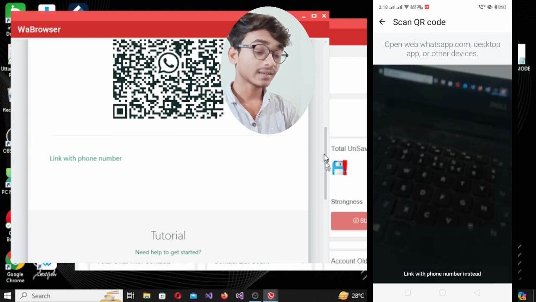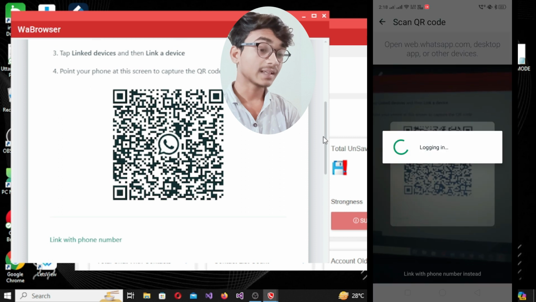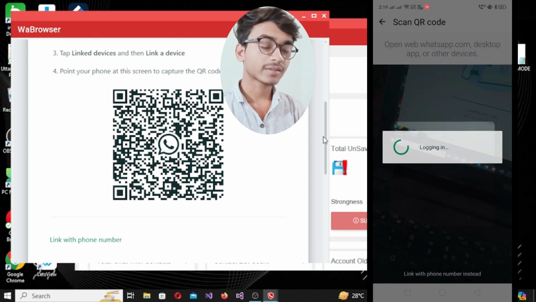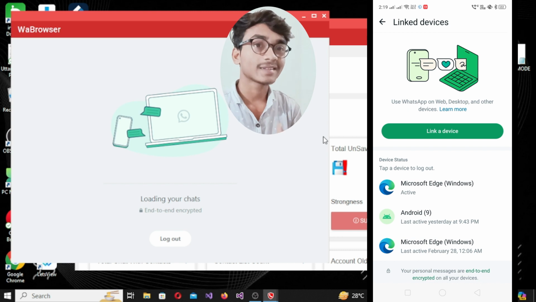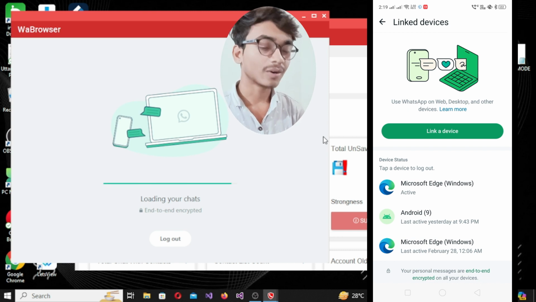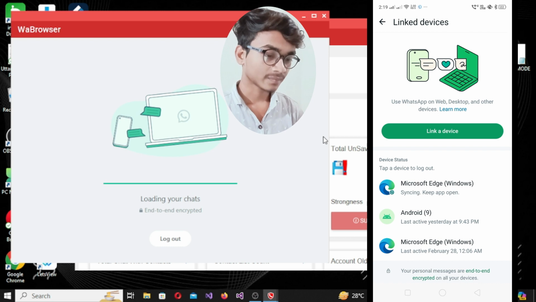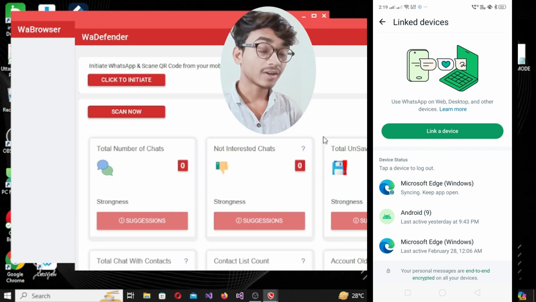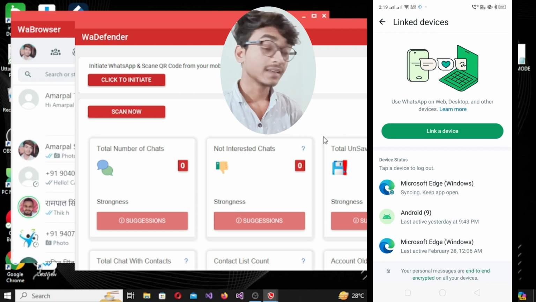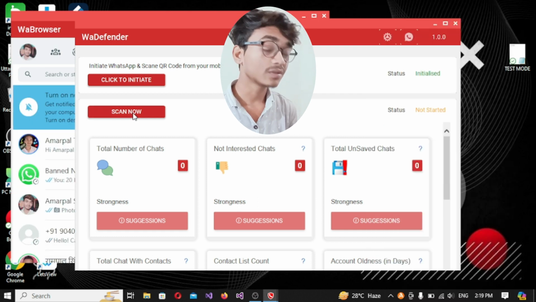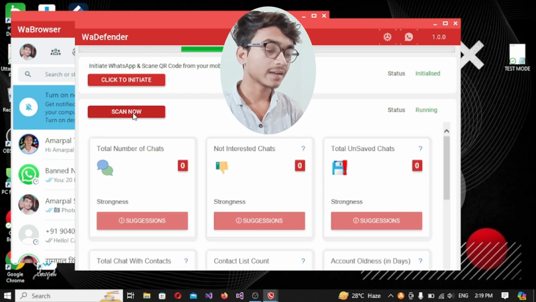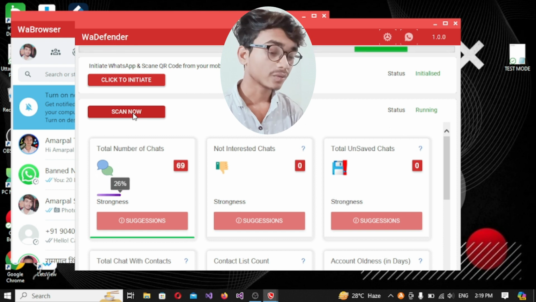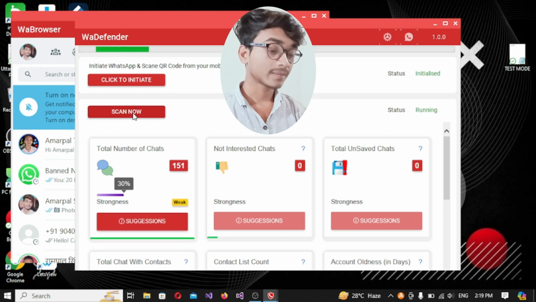it will open a scanner, and after opening a scanner it will scan it automatically. Wait for few minutes because it will take time. It depends upon your networks, and it also depends upon your account chat, how many chats you did with your account. But you can see my account is successfully logged in, so I need to scan it. So if I want to see my account's activity in WA Defender, then I need to scan it. So first I will scan it. Okay, so here as you can see installation is being done.